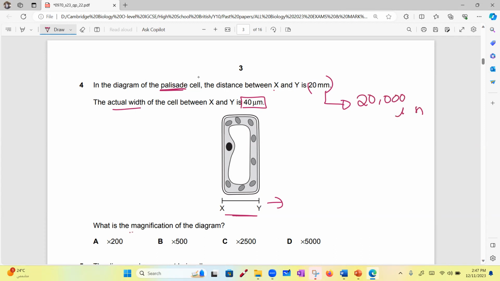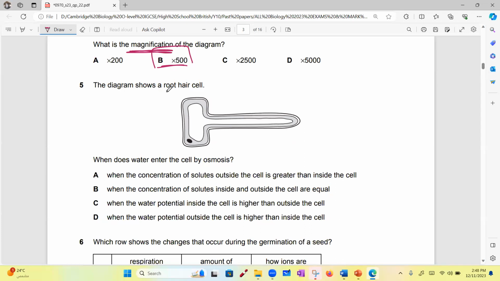Let's now continue. What is the magnification? Who will remind me of the equation? Image size divided by actual size. Don't tell me that the magnification equation is in the lesson cells and cells is not in the term exam. The magnification was going to come in paper 6. I'm telling you, magnification is one of the basic concepts of paper 6. So study the equation. 20,000 divided by 40. Excellent. What will be the answer? Who will calculate? 20,000 divided by 40, I think it's 500. Times 500. Okay.